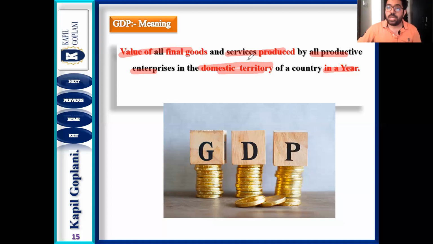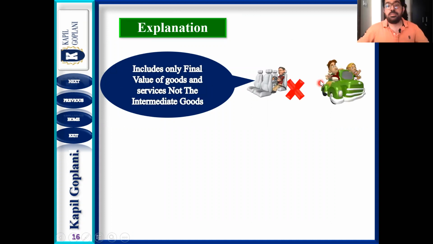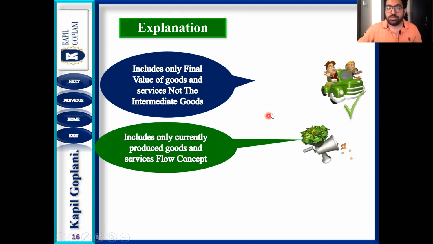country during a year. Let us understand these: value of final goods and services, and particularly the explanation. See, first and foremost, इसके अकॉर्डिंग हम कौन से लेंगे? सिर्फ और सिर्फ फाइनल गुड्स एंड सर्विसेज. इंटरमीडिएट गुड्स एंड सर्विसेज नहीं ली जाती. हमको क्या लेना है? सिर्फ और सिर्फ फाइनल गुड्स एंड सर्विसेज. फाइनल और इंटरमीडिएट गुड्स में क्या डिफरेंस होता है? We will be able to understand in the upcoming lecture. Second is that it has to include only currently produced goods and services, जो इस साल प्रोड्यूस हुए हैं.